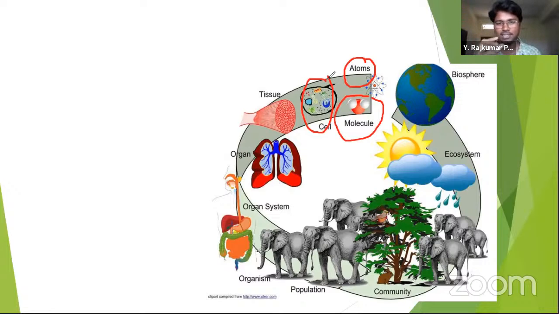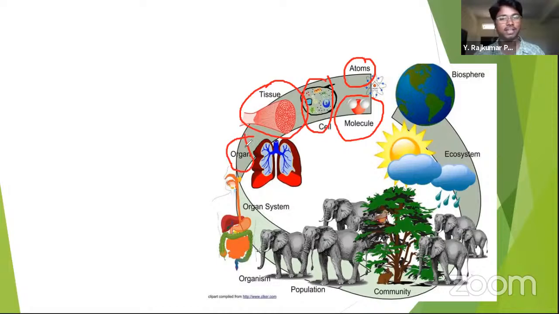Tiny cells, they are all grouped together. When cells group together and carry out one particular function, they are called tissues. Here I have mentioned there are different kinds of tissues in the body, like bone tissue, nervous tissue, right? Muscular tissue. These are all types of tissue. And these tissues make up an organ.